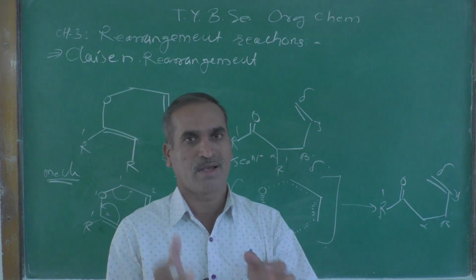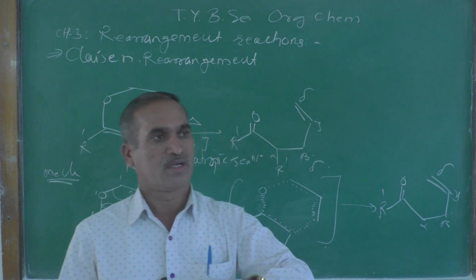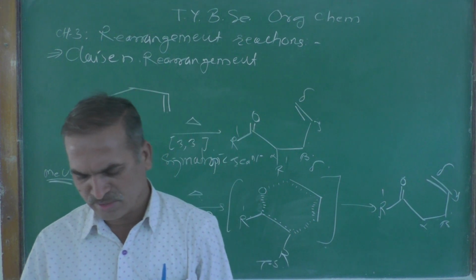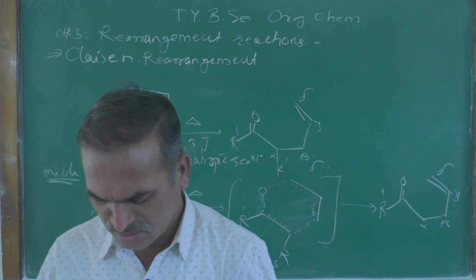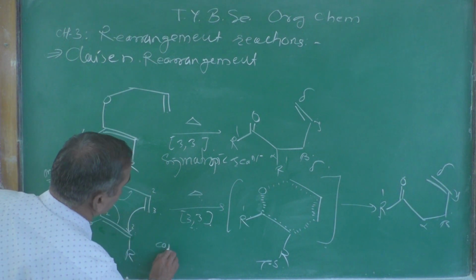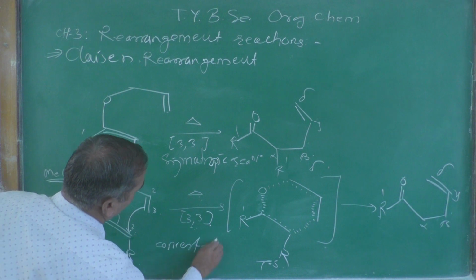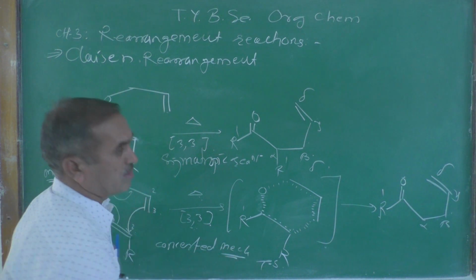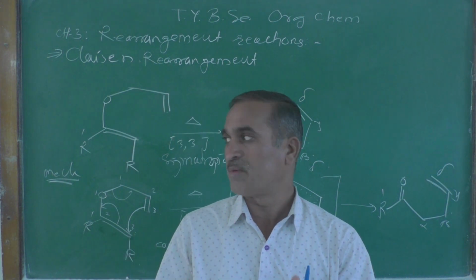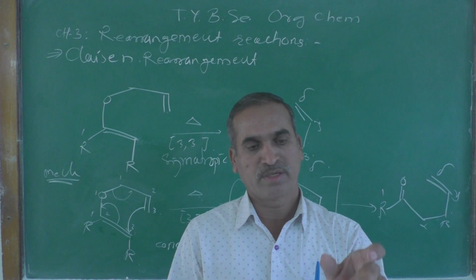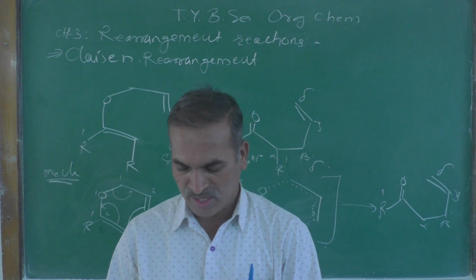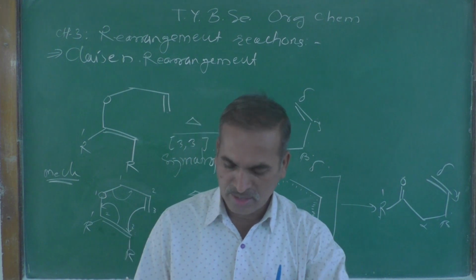And now here are some observations to be drawn from this Claisen rearrangement reaction. This is a concerted mechanism, as I already told you. Concerted means the forming of a bond and the breaking of a bond take place simultaneously. This type of reaction is known as a concerted reaction.